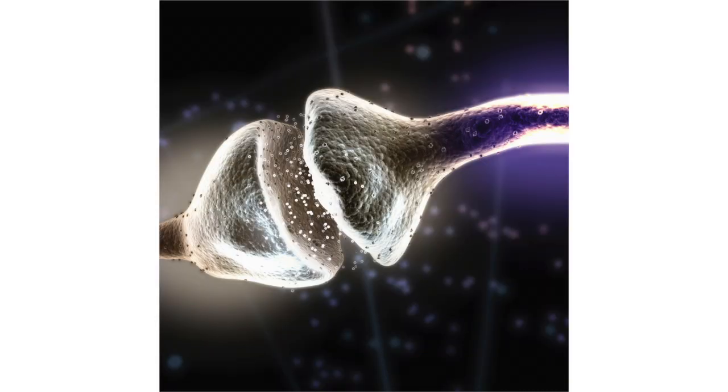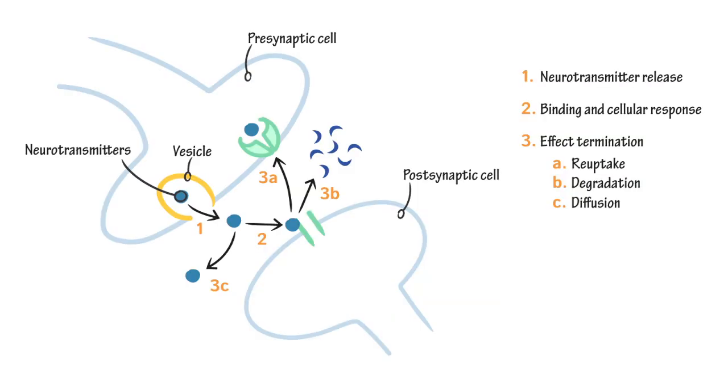Neurotransmitters can be stopped by four different mechanisms. It can be stopped through diffusion, where the neurotransmitter drifts away out of the synaptic cleft where it can no longer act on a receptor. Enzymatic degradation or deactivation is when a specific enzyme changes the structure of the neurotransmitter so it is not recognized by the receptor.